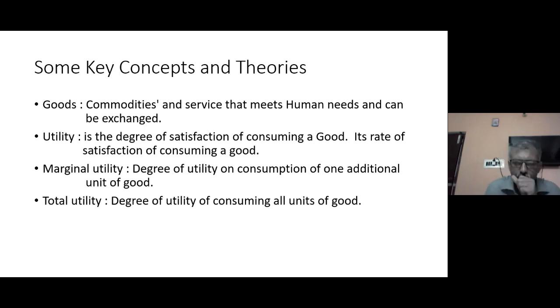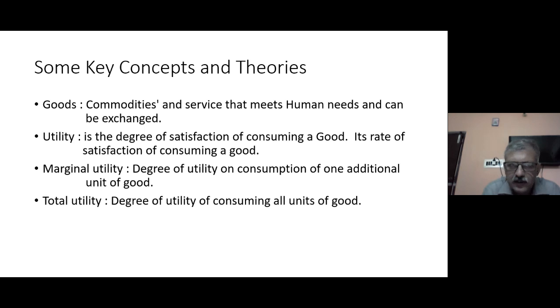Now these are the 4 important terms you should remember: goods, utility, marginal utility, total utility. There are other terms that should also be understood very well, like cost, wealth, income, and welfare. We will deal with all of these as we move through the distribution part or the production theory. For the time being, let's focus on these 4 important terms, which will help us understand the subsequent concepts.